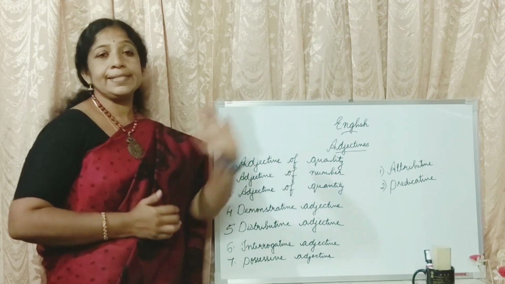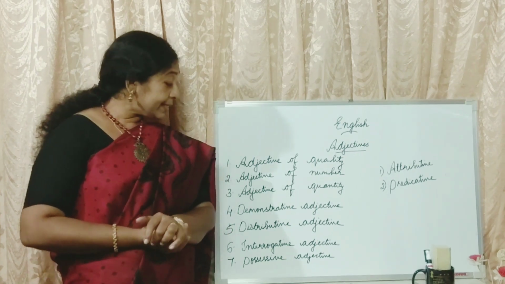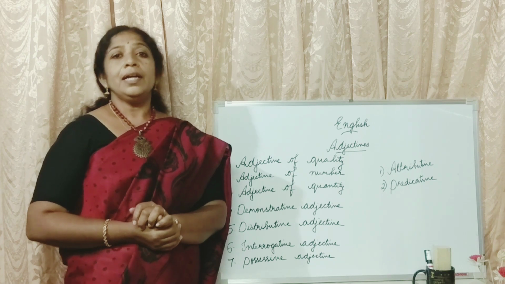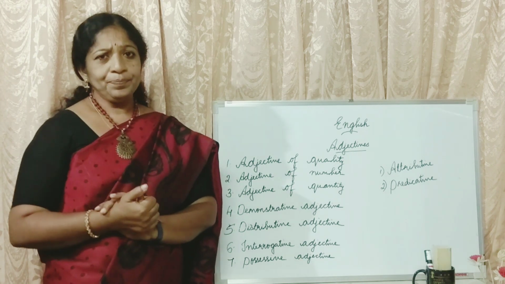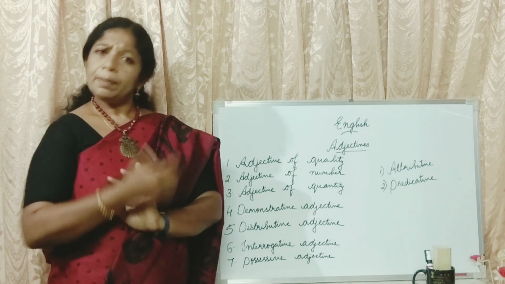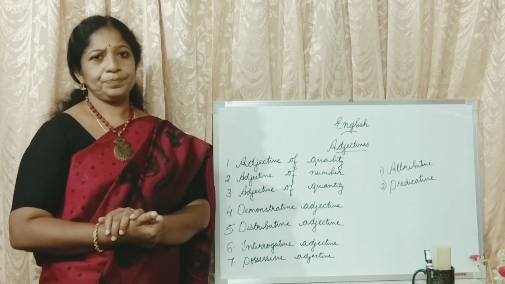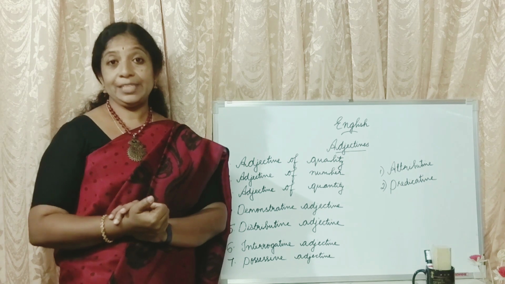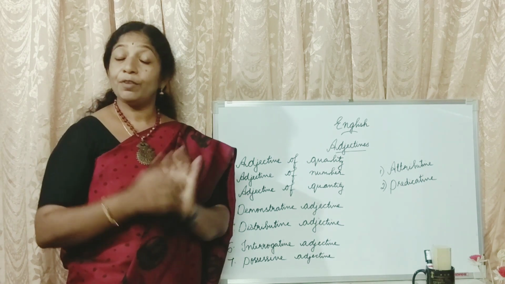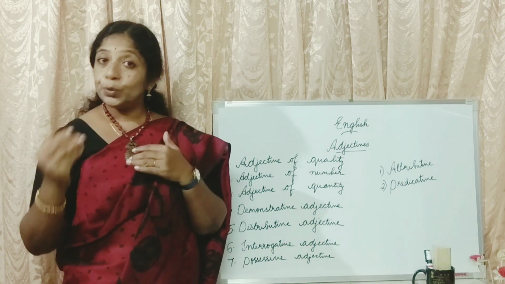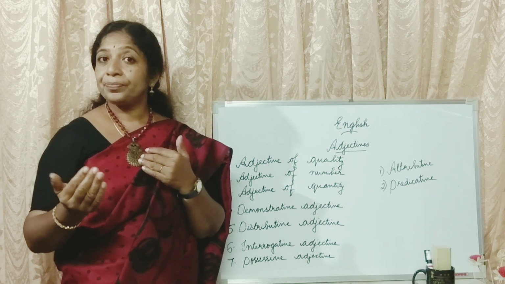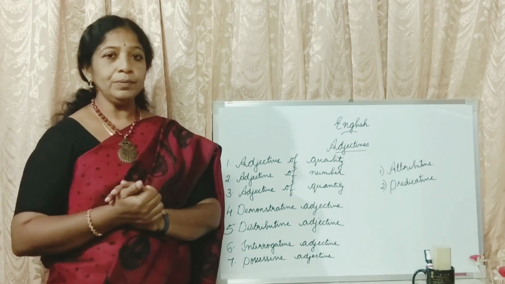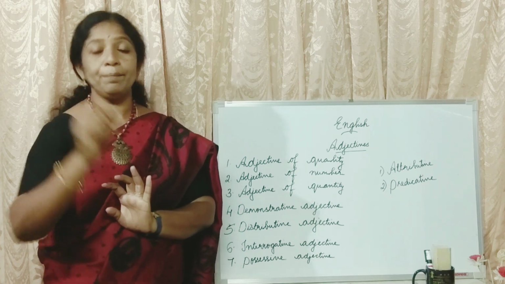Coming to the next. What is it? Demonstrative adjective. Example. Give me that book. Those mangoes are very sweet. Here, what are the words used to describe the nouns? Give me that book. Book is a noun, an example of common noun. That book.